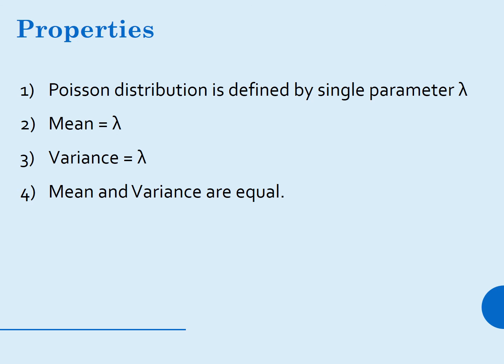Properties of Poisson distribution. Poisson distribution is defined by a single parameter, that is lambda. So the mean and variance is lambda in case of Poisson distribution. So both mean and variance are equal in Poisson distribution.